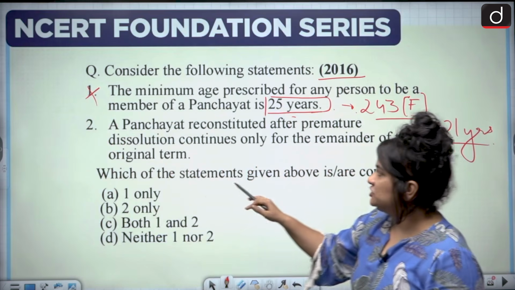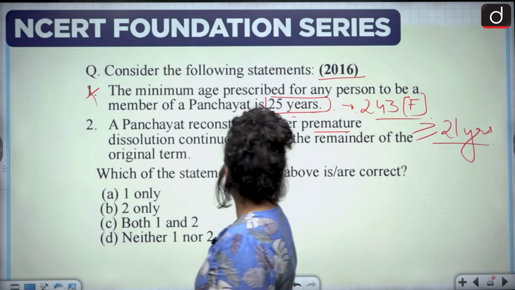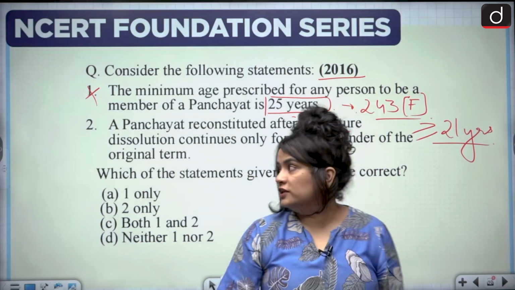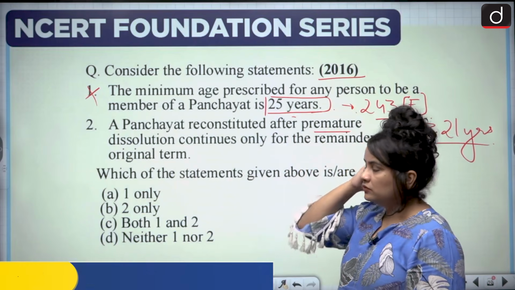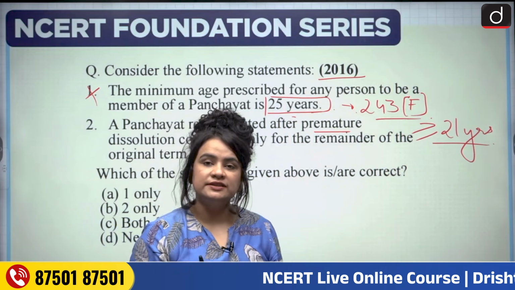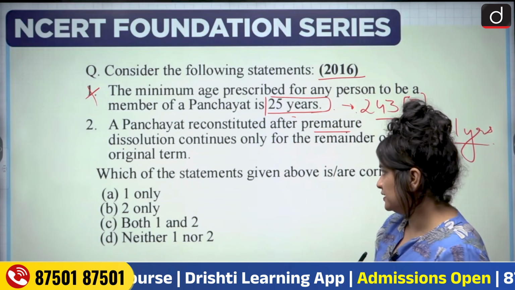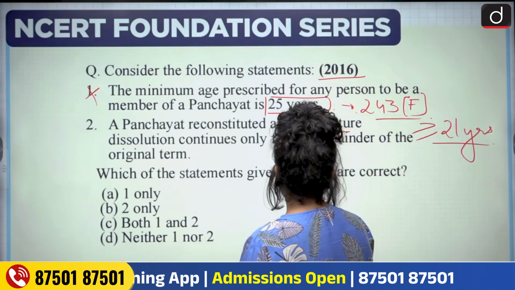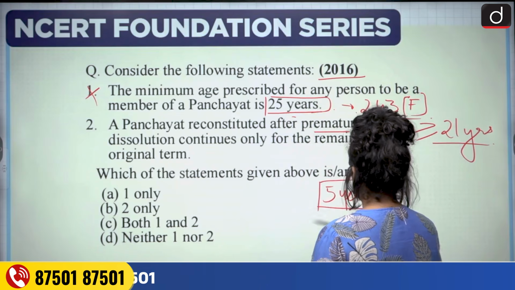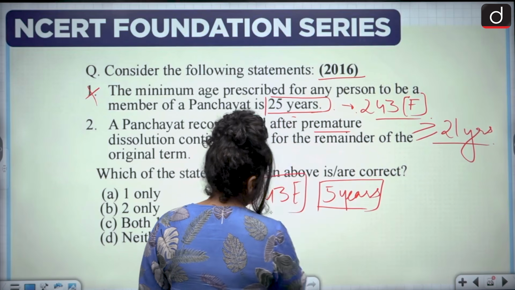Statement 2 says a panchayat reconstituted after premature dissolution continues only for the remainder of the original term. Now, when we talk about the dissolution of the panchayat, let's first understand how much is the tenure of one election, one panchayat that is elected. So the tenure is 5 years. Which article talks about it? Article 243E.